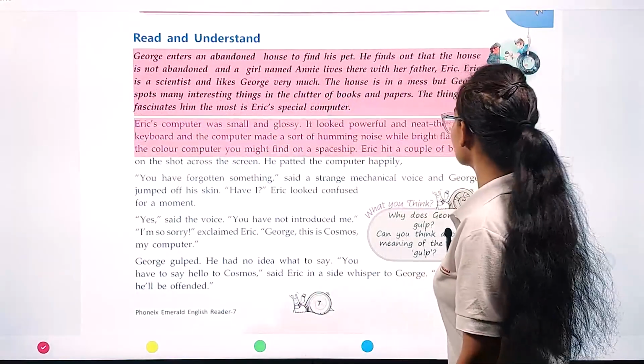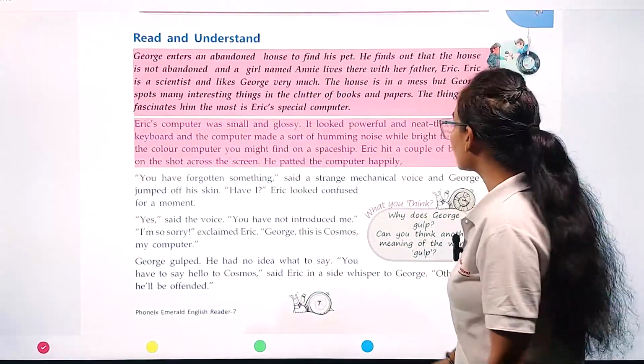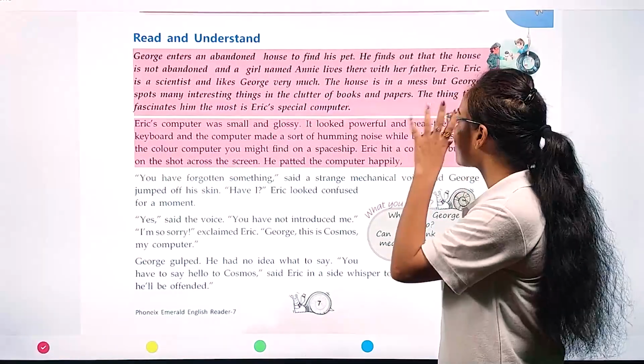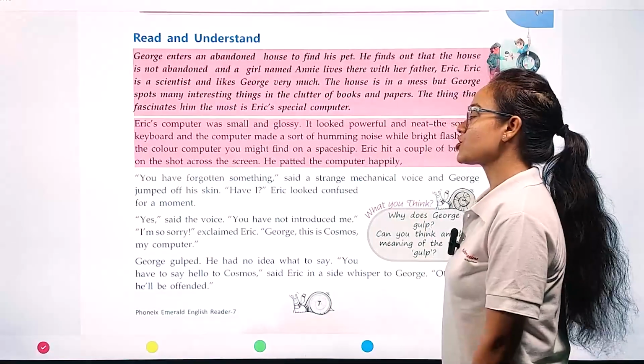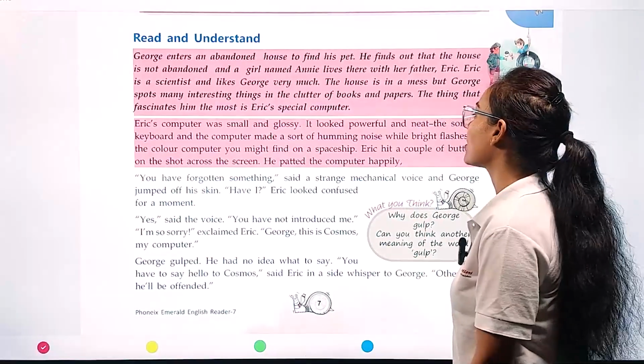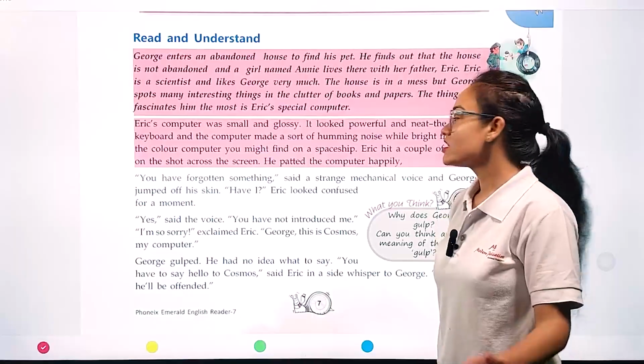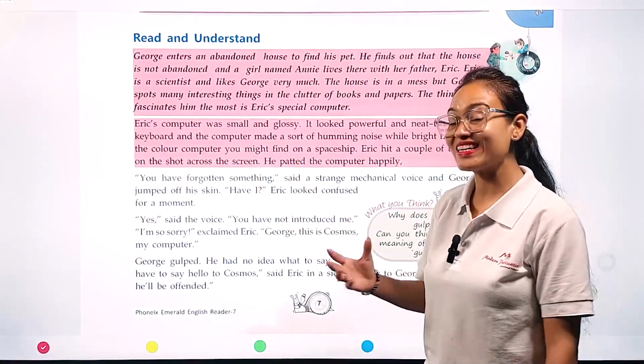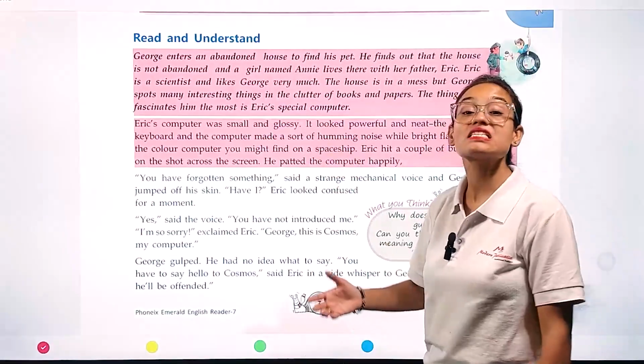Eric's computer was small and glossy. It looked powerful and neat, and the computer made a sort of humming noise, while bright flashes of color, the sort you might find on a spaceship, appeared. So Eric's computer was small in size, and it is shining. Glossy means it is shining.